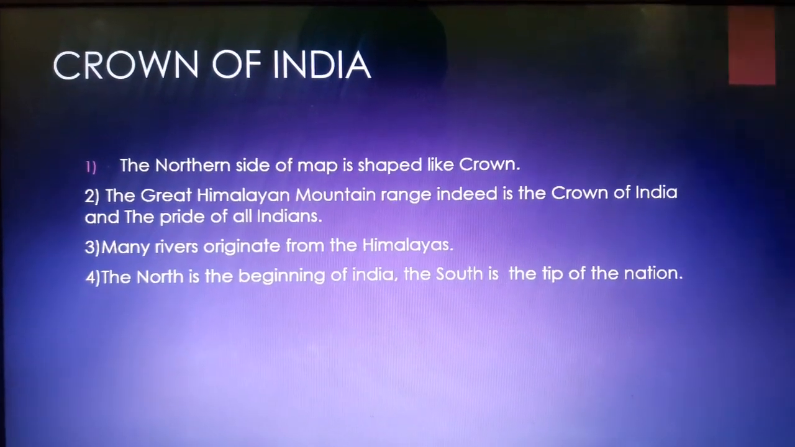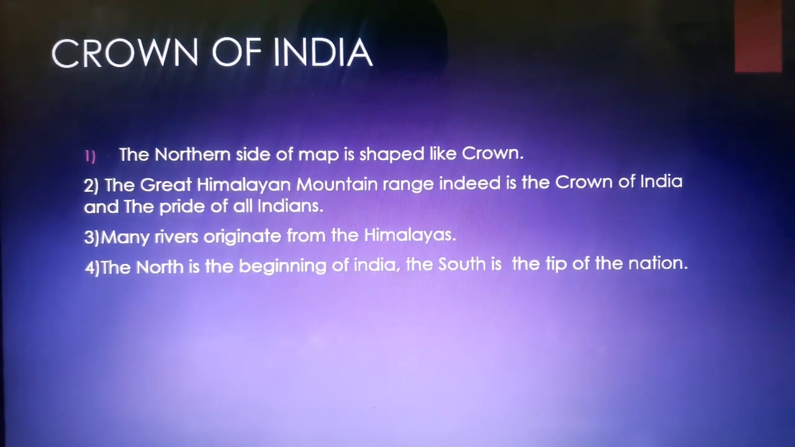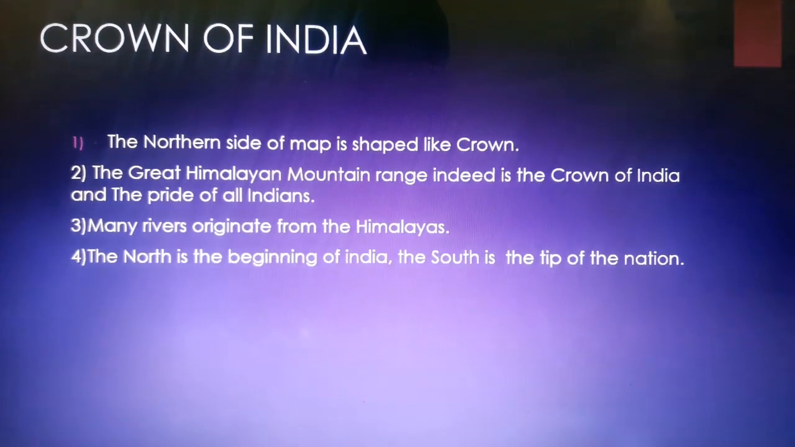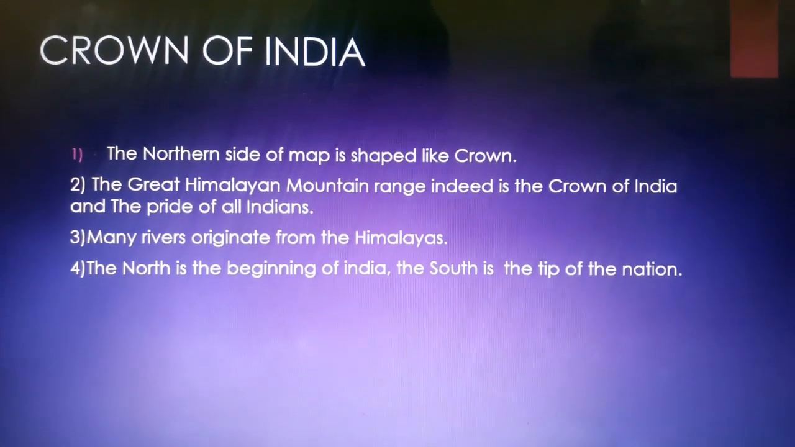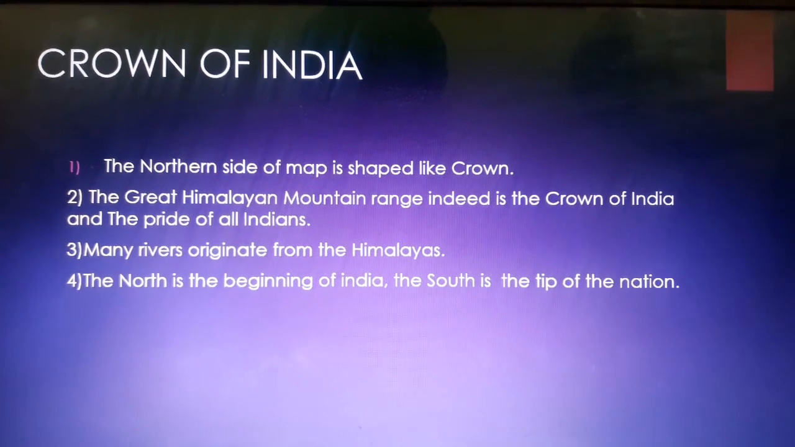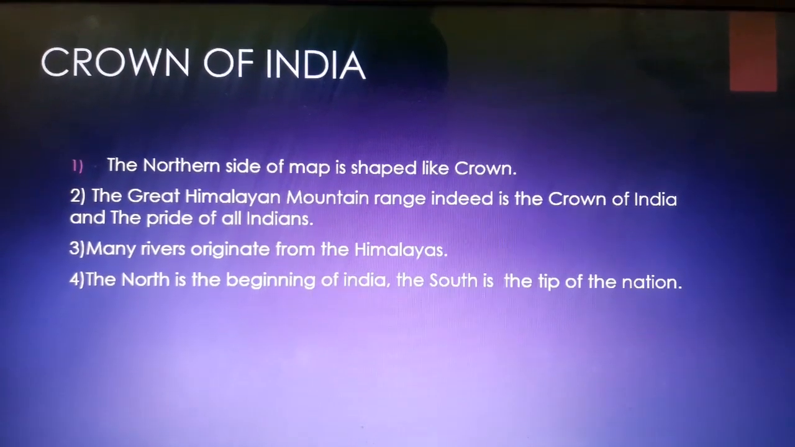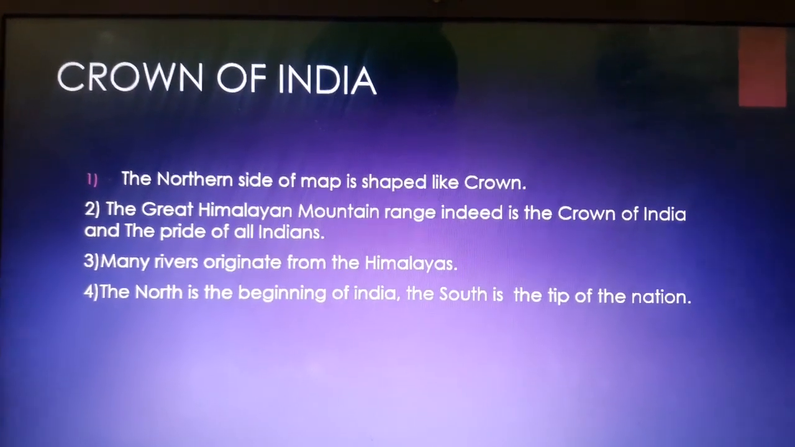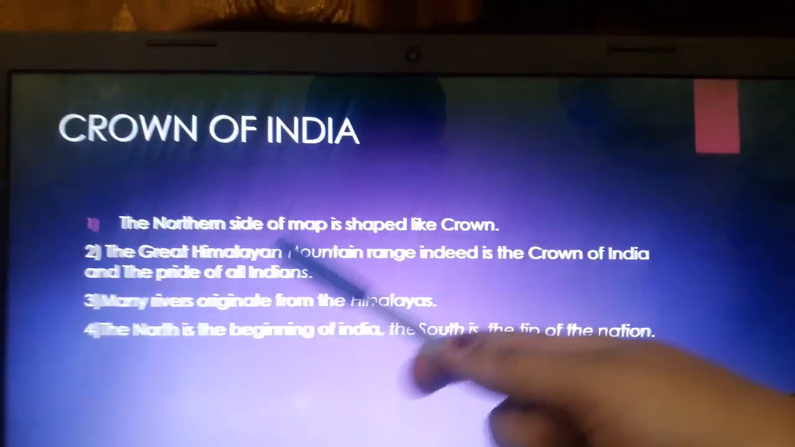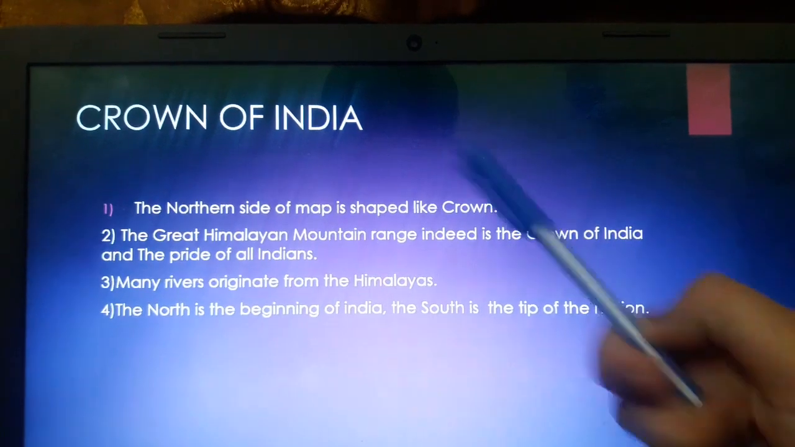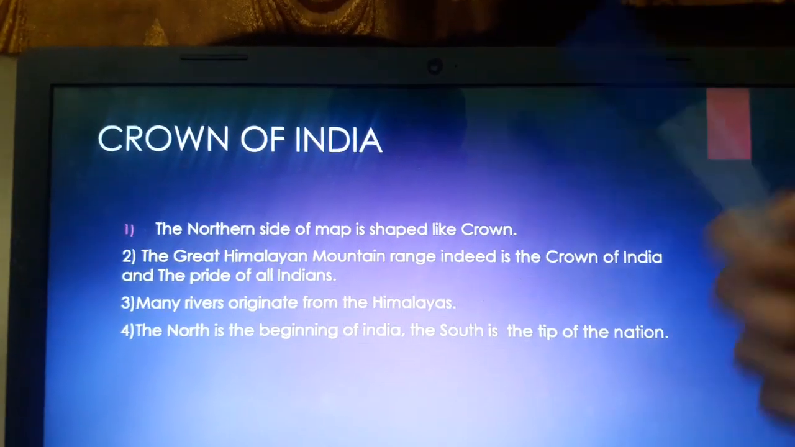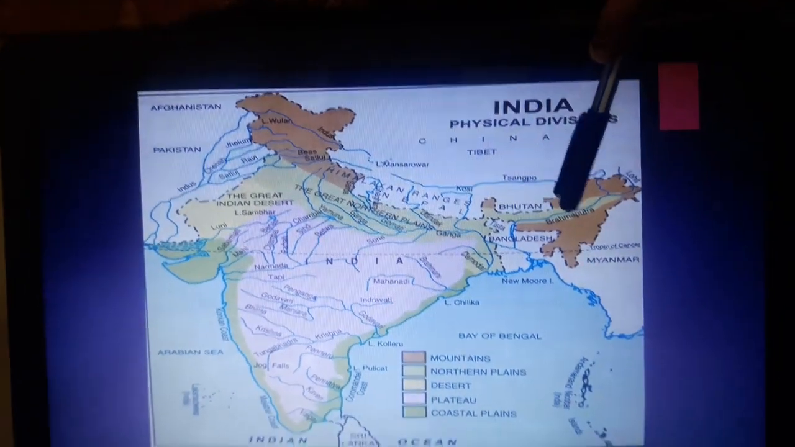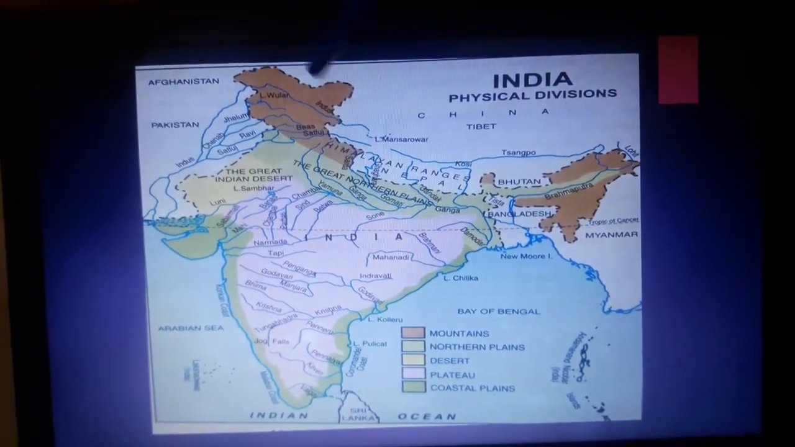So as we have understood what a crown is, the concept behind a crown is what? It basically makes a person feel proud. If some person is gifted a crown, that means that individual has done something great. Now, what is the crown of India? The northern side of the map is shaped like a crown. The great Himalayan mountain range. Let us see in the map. The great Himalayan mountain range is like a crown. You can see.